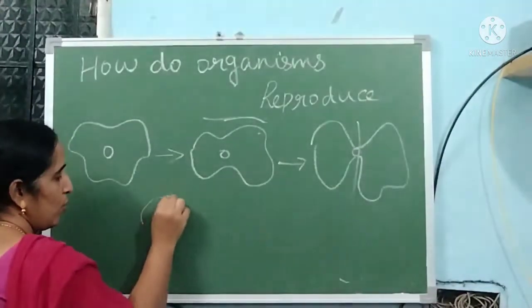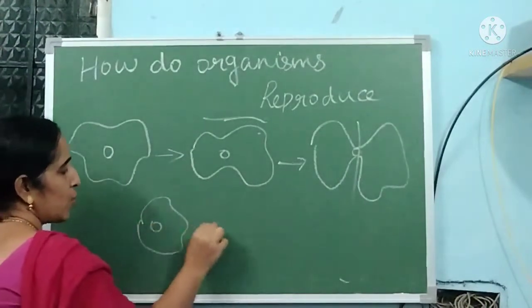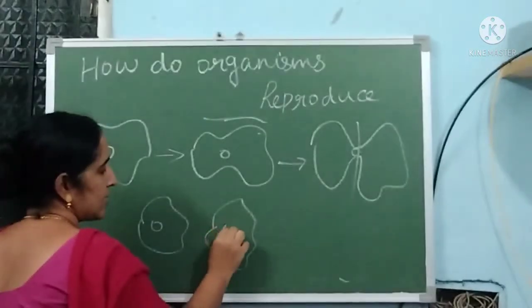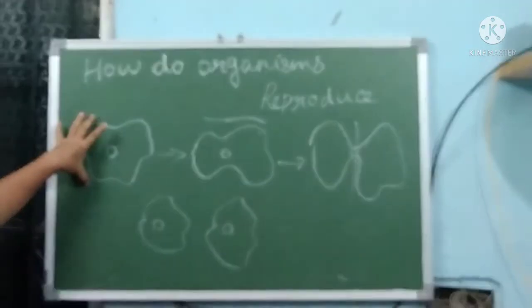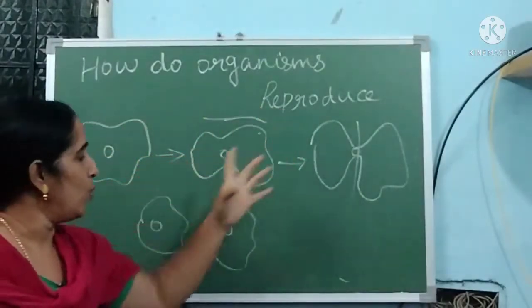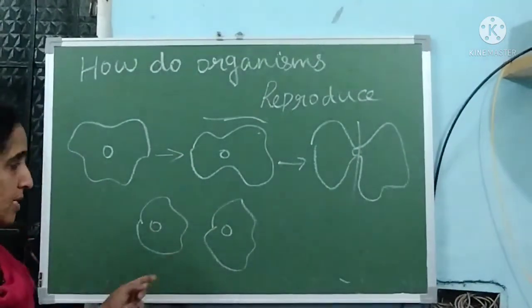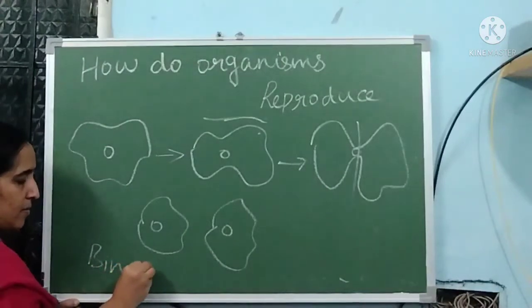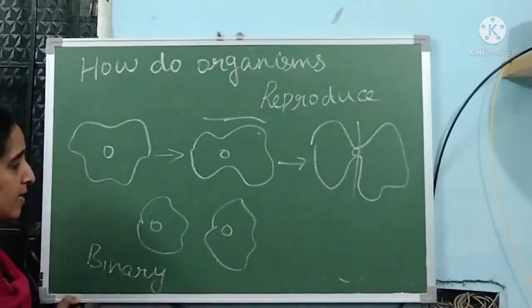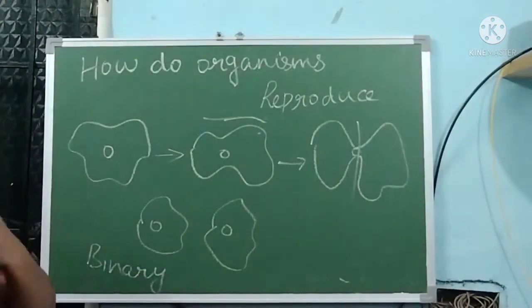It is cut into two to form two other such organisms, in which a single organism divides into two other organisms. This is called binary fission. So for binary fission the example is amoeba.